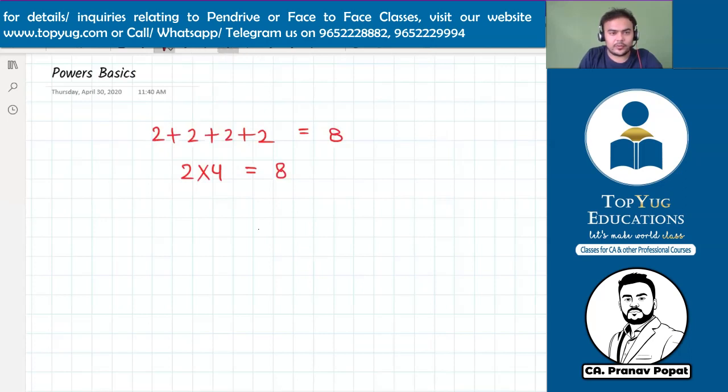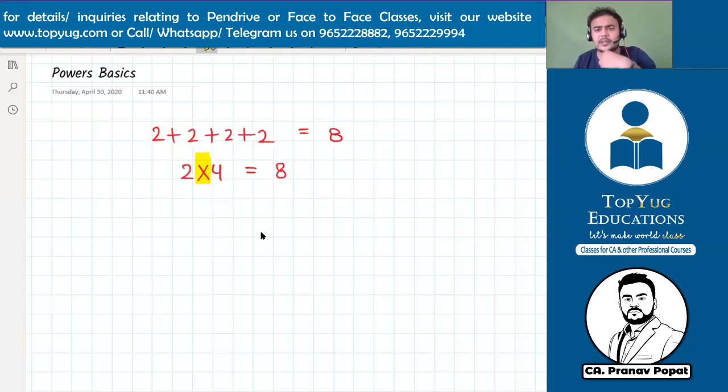So do you know this multiplication sign? This multiplication sign tells us that unit. Why are you talking about power? I am not talking about power. I am just adding the things. So why should you use power? It's just multiplication. 2 fours are 8. 2 plus 2 plus 2 plus 2, it's just 2 fours are 8.